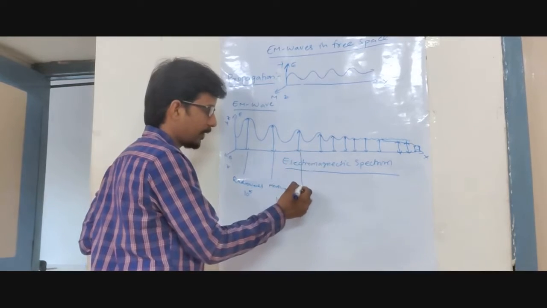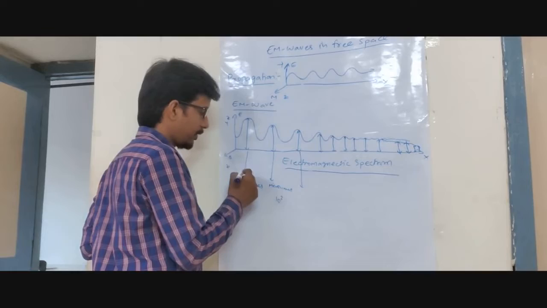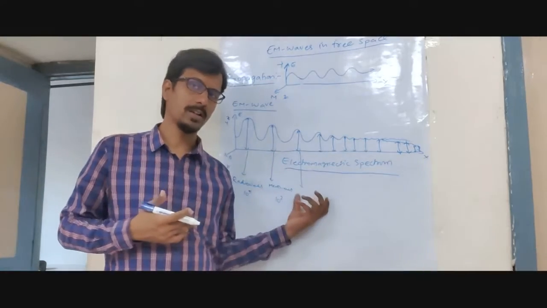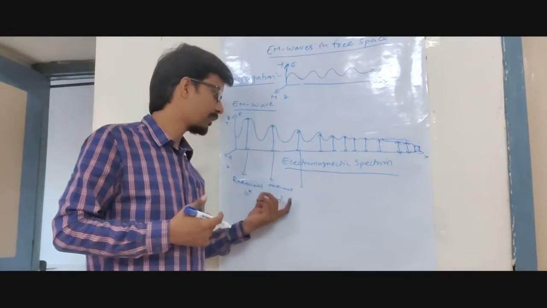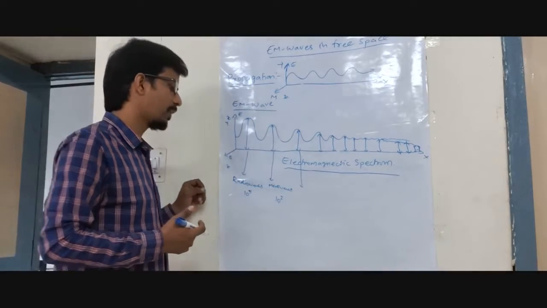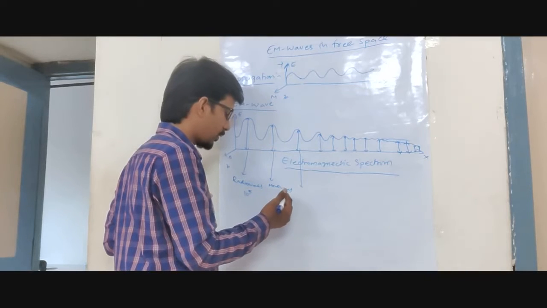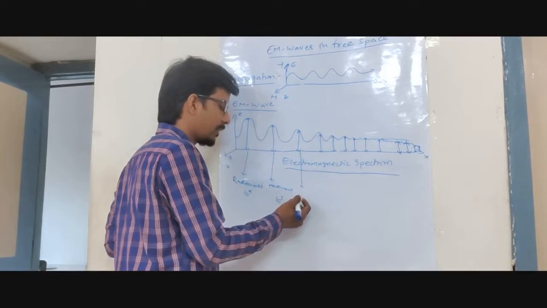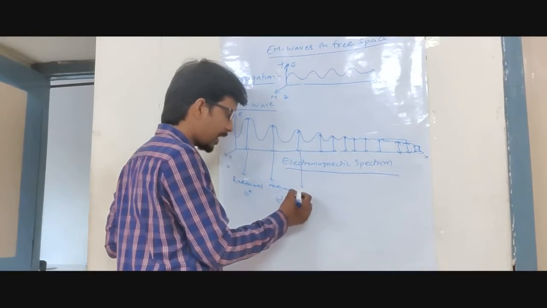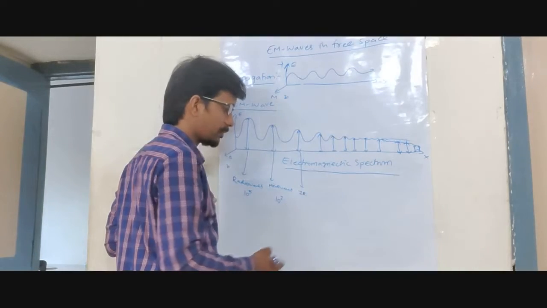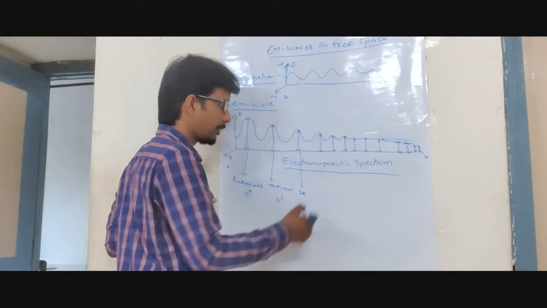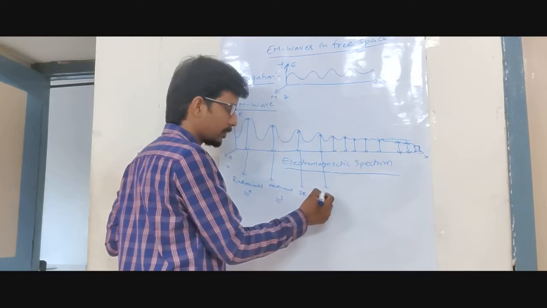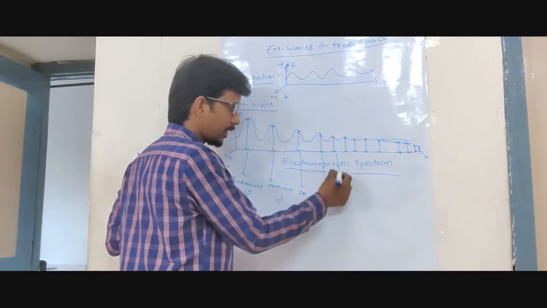The next range is microwaves, after radio waves. Radio waves have more amplitude, that's why they can travel longer distances, whereas microwaves have less and cannot travel longer distances. The third type of wave is IR, infrared. Understood? Infrared is also very important. After this, another wave is UV. UV. Next, we have visible.